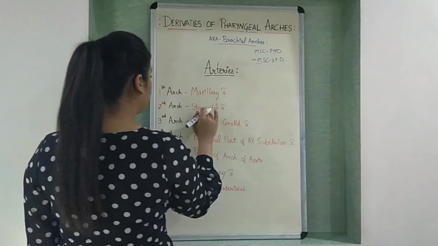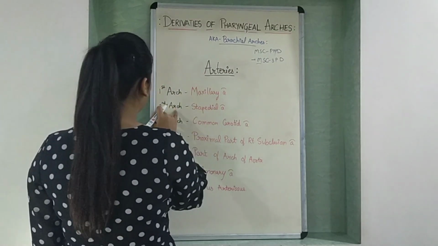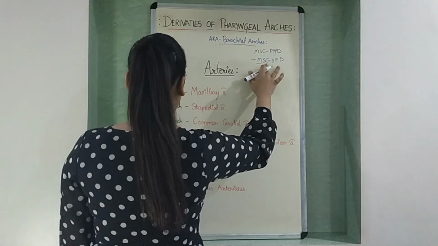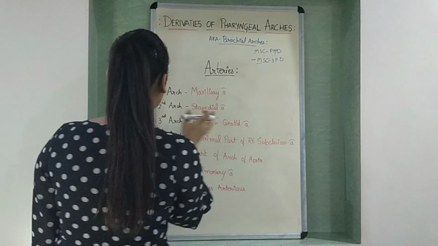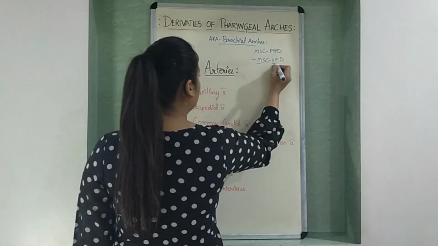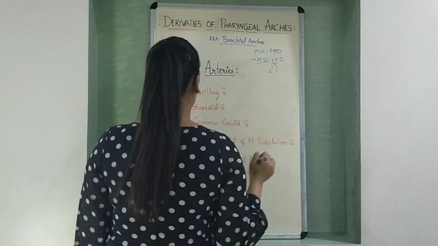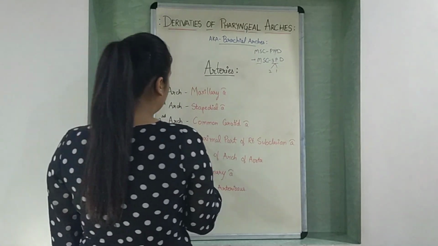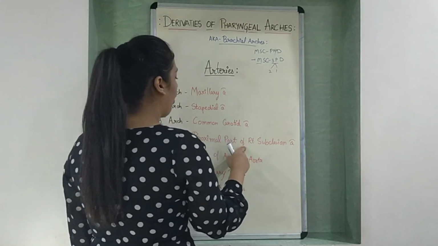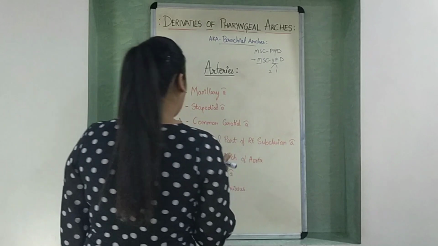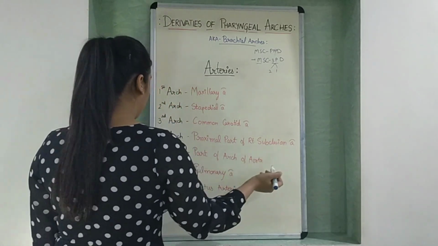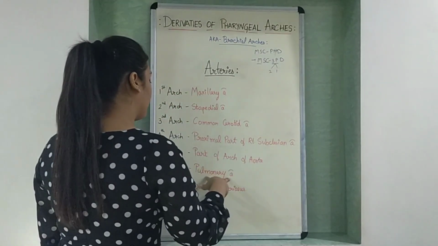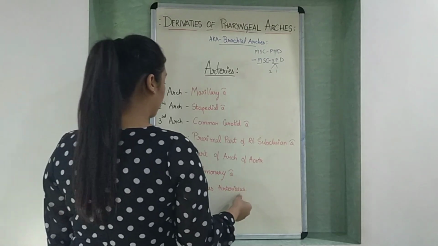S stands for stapedial artery, which is derived from the second arch. C stands for common carotid artery, which is derived from the third arch. And these 3 P's are divided in 2 and 1, where fourth arch gets 2 P's, that is proximal part of right subclavian artery and part of arch of aorta. And the 6th arch has pulmonary artery and ductus arteriosus.